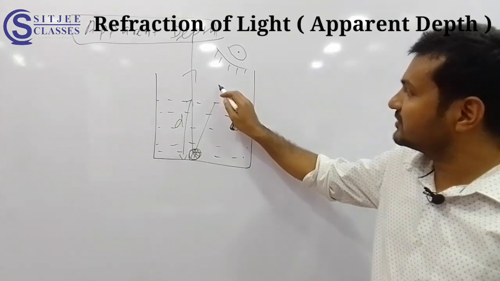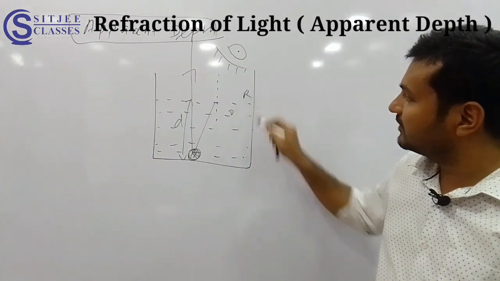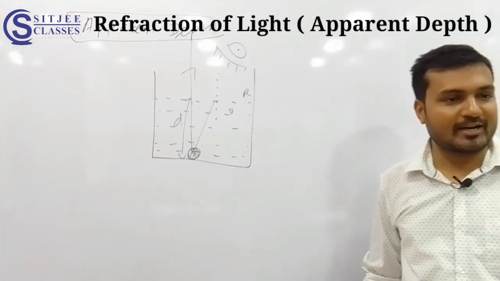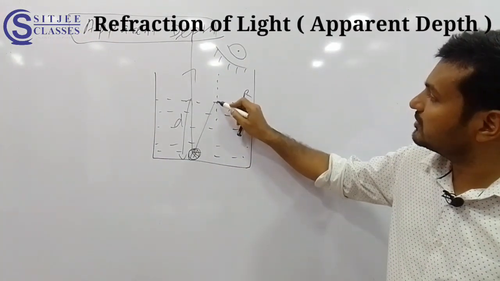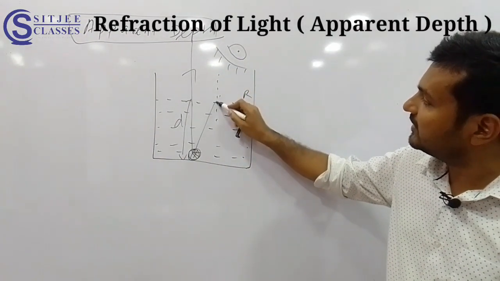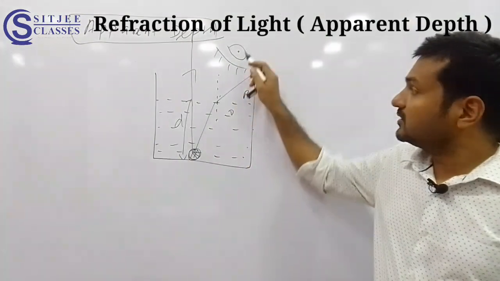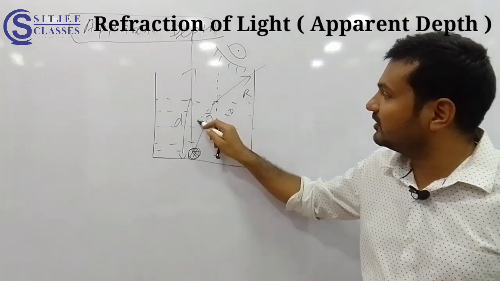But the second ray, if you see, is traveling from denser to rarer. I have given you the trick DRA. Denser to rarer means away. So this was supposed to go like this, but it will not go, instead it will turn like this. Yes or no? What Nikhil will think is that the ray which is coming is actually coming from here.